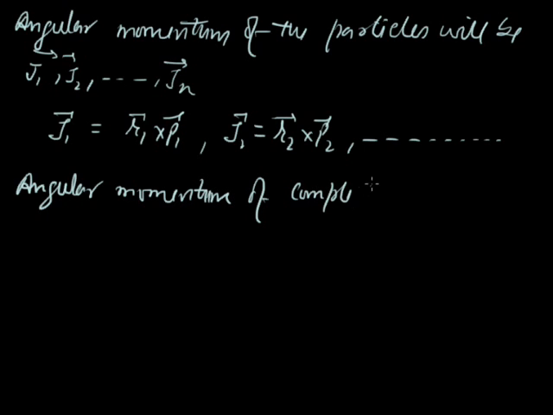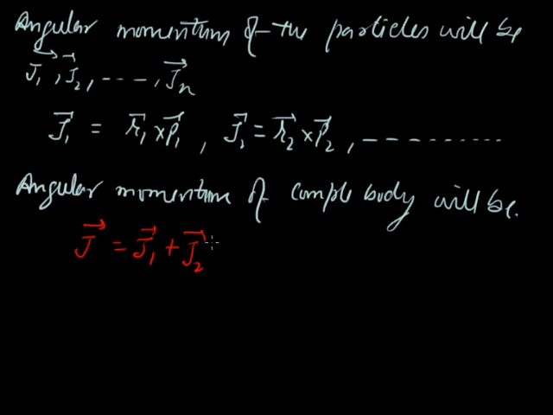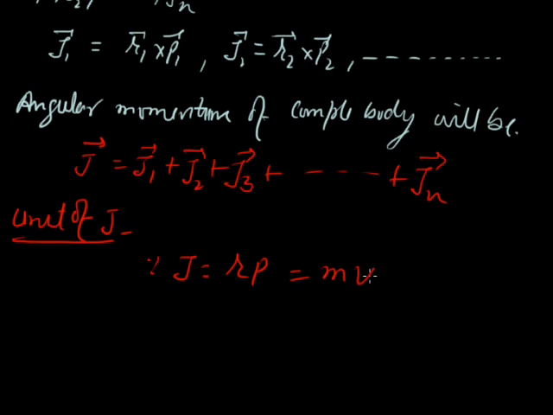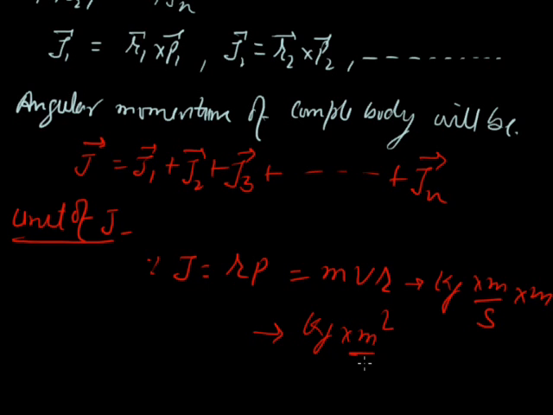will be J equal to J1 plus J2 plus J3 and so on, plus Jn. We can easily find the unit of angular momentum J. Because J is m v r, the unit will be kilogram into meter per second, again into meter. So its unit will be kilogram meter square per second.